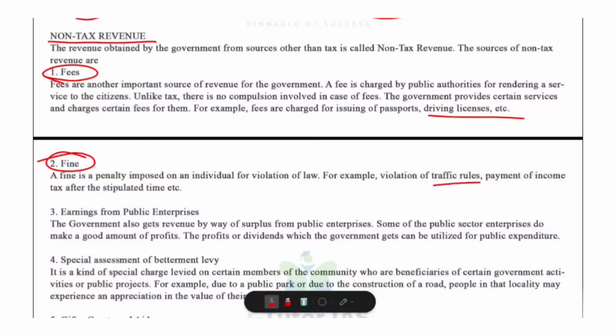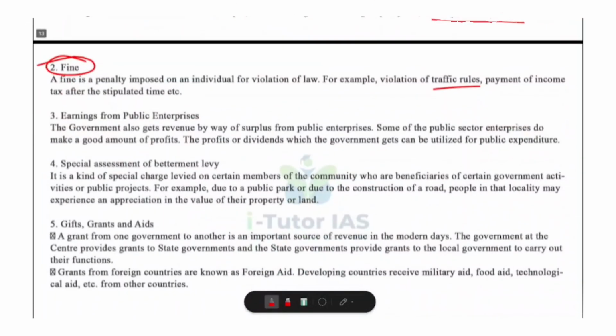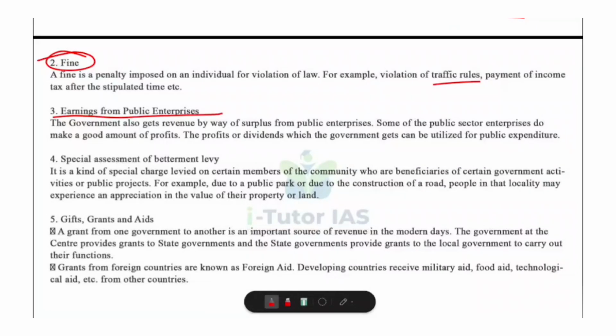And third one, earnings from public enterprises. The government owns many public sector companies like PSUs, and if these companies make a profit, the government gets income. For example, SBI, LIC, ONGC, Railways, power companies, etc. Here you should remember that the government gets dividends, profits and surplus from these enterprises.